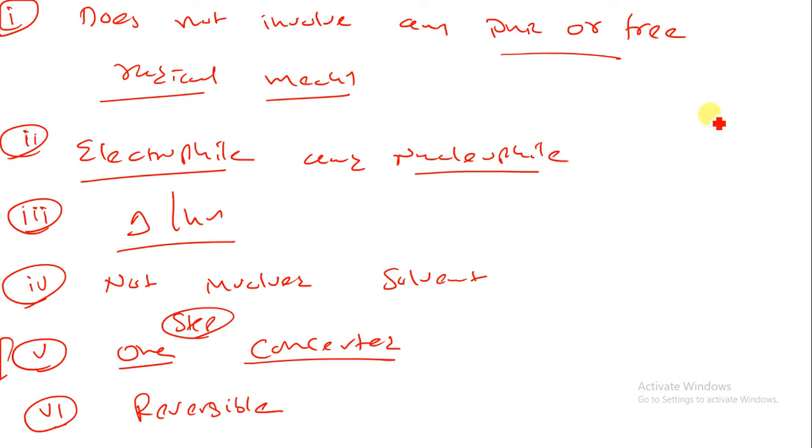Again I am repeating, it does not involve any ionic or free radical mechanism. It does not have any electrophile or nucleophile. It can be carried out in thermal or photochemical conditions. It does not involve any solvent. It is a one-step concerted mechanism and it is a reversible reaction. These are the characteristics given by Woodward and Hofmann in 1965 via molecular orbital theory.